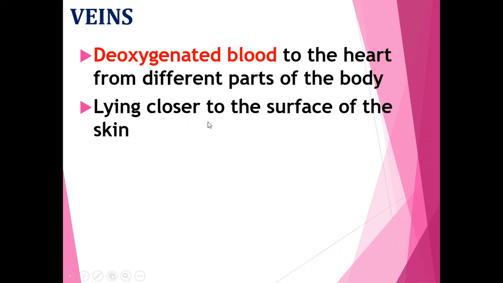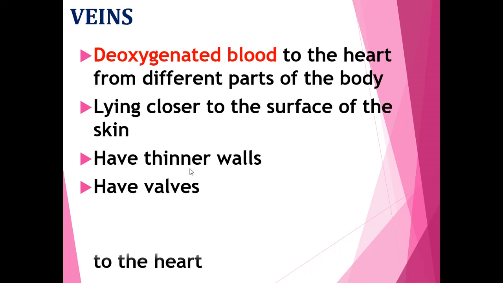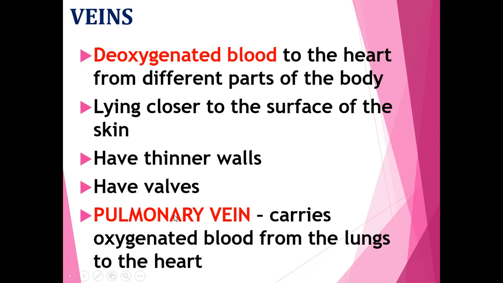Veins lie closer to the surface of the skin. They have thinner walls. The pulmonary vein is the only vein which carries oxygenated blood, that is blood rich in oxygen, from the lungs to the heart. All the other veins transport deoxygenated blood to the heart from different parts of the body.